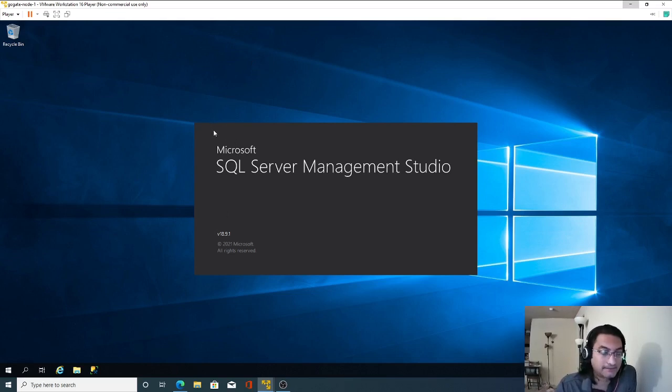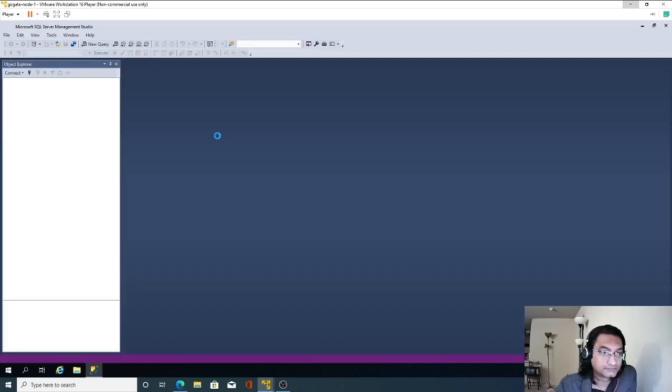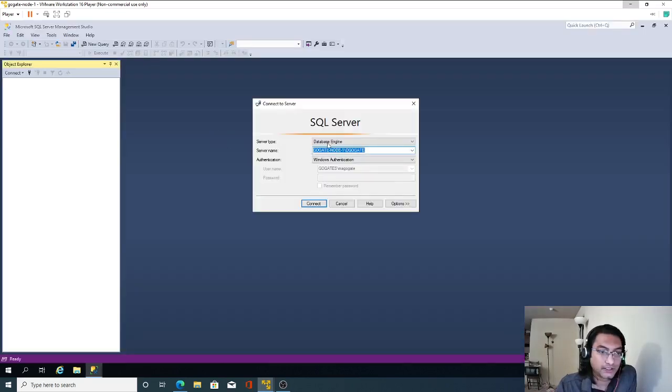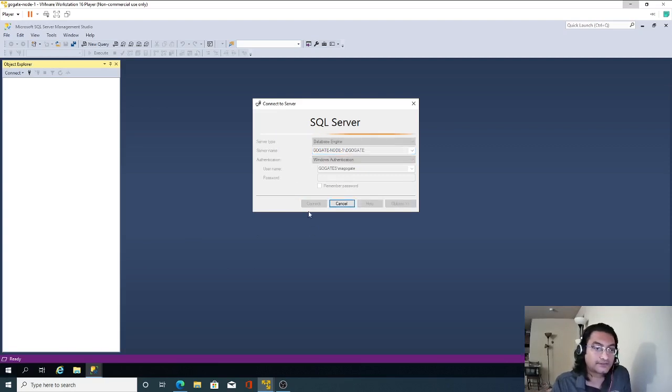We'll see that. Okay, it has taken my ID. This is the server, Tgokta is the server, this is my node, and this is the instance name. Now let me try to connect first.